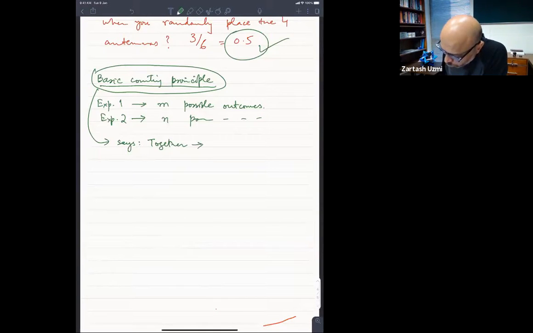If you perform them together, then there will be a super experiment which comprises these two sub experiments. So this would be m times n outcomes, m multiplied by n outcomes.